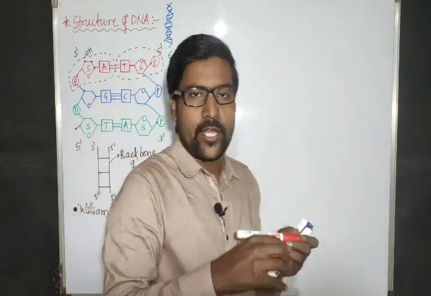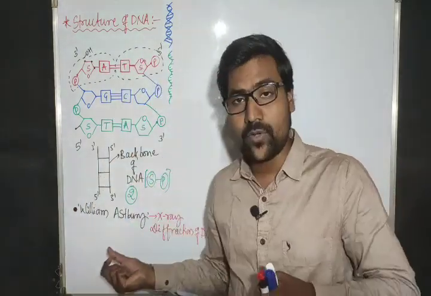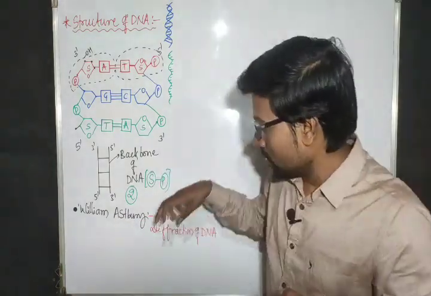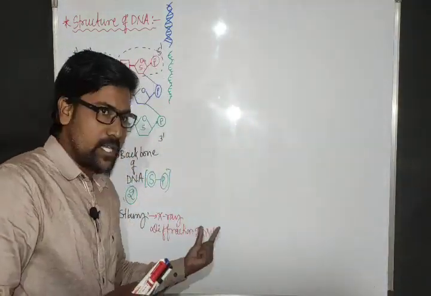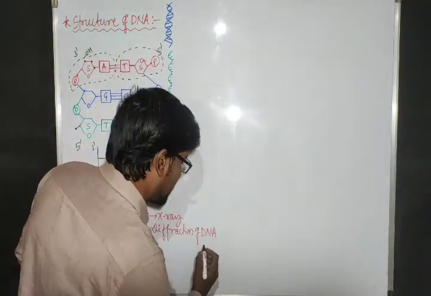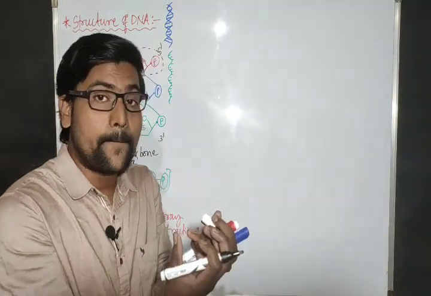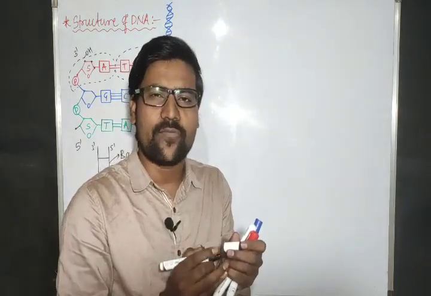What did he do? He took one cell and made the X-ray diffraction. Already you know, by using X-ray we can get the diffraction effect, like a photography method. By using X-ray diffraction, he got the structure of DNA in a 3D form, the three-dimensional structure of DNA, but he did not get the clear structure of DNA. He just observed the structure of DNA.